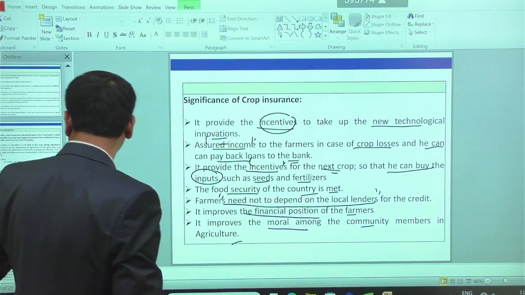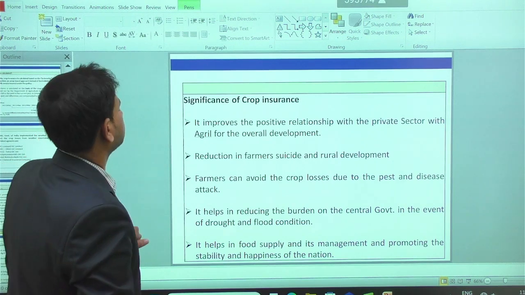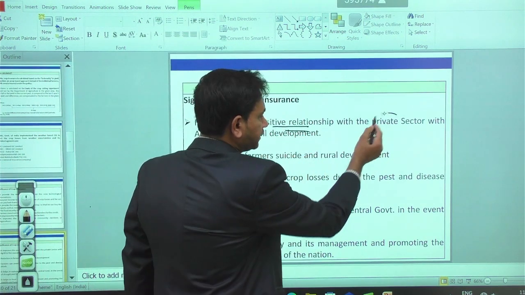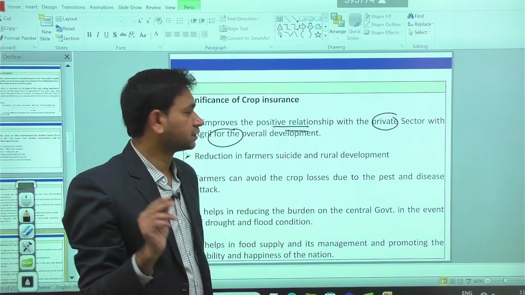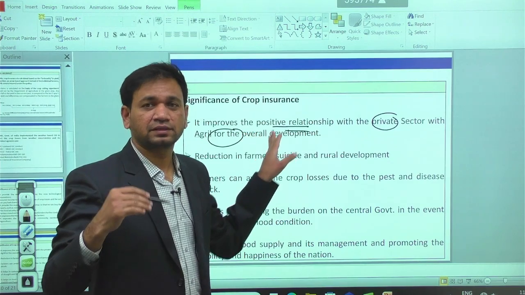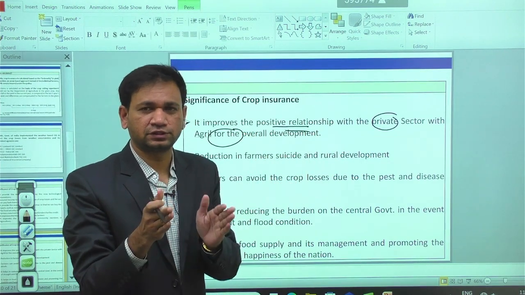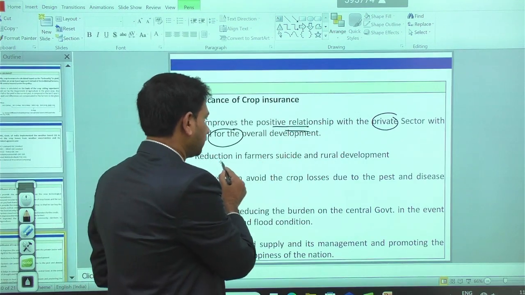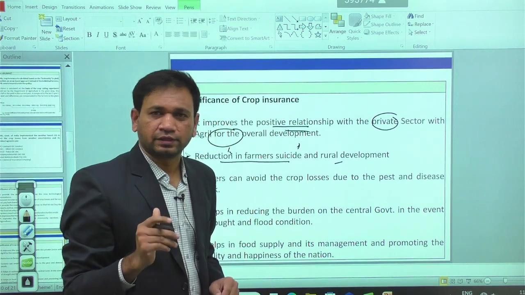Apart from this, another significance of crop insurance is that it improves the positive relationship between the private sector and the agriculture sector, because whenever there are crop losses, the farmer has the ability to pay back the loan to the private sector. Then a reduction in farmer suicides is possible in rural areas.